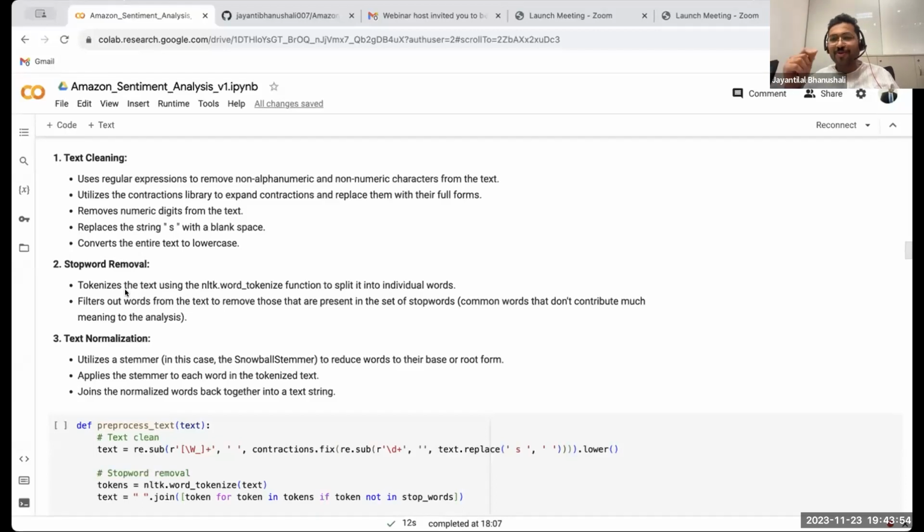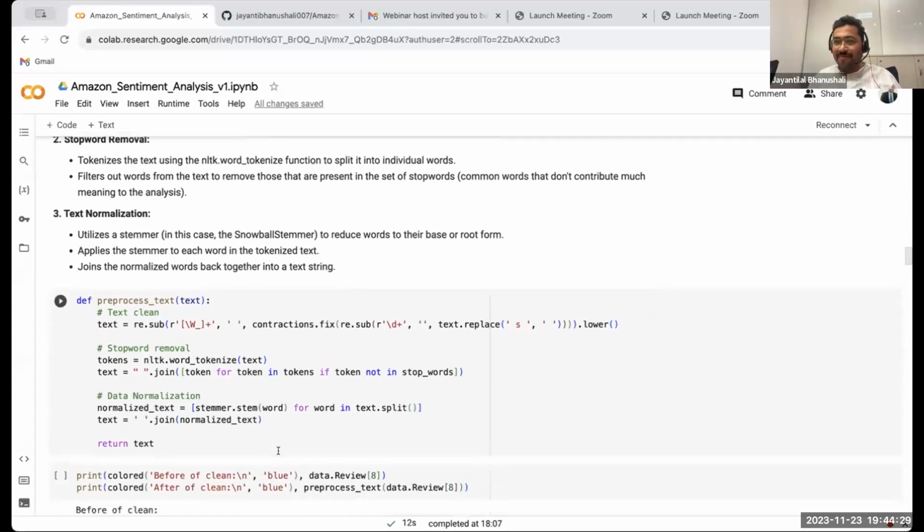Text normalization, right? So here we do something scientific. So go, going, gone. Now the root word for all of these is the same. So we remove the last two or three letters so that all the words become similar or the same. That is the expectation, but at least similar, right? So instead of writing I am going, you go, I have gone, the last two or three letters would be truncated so that everything becomes go, go, go instead of go, going, gone. Yeah, that's the idea of text normalization.